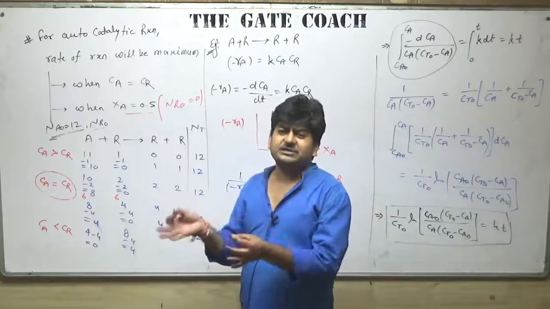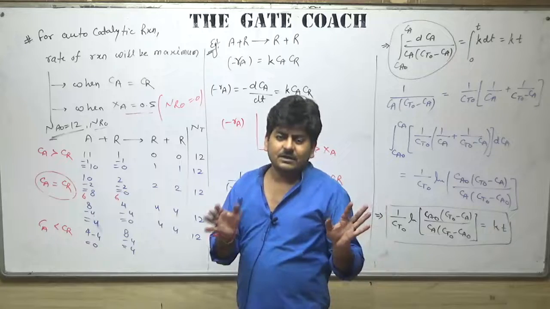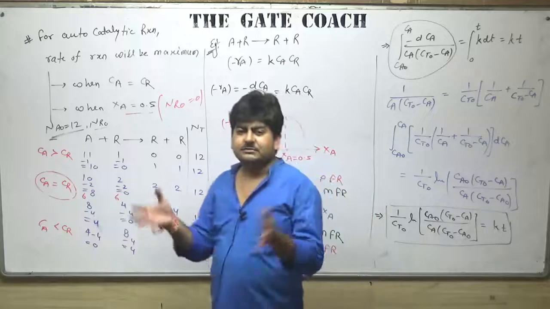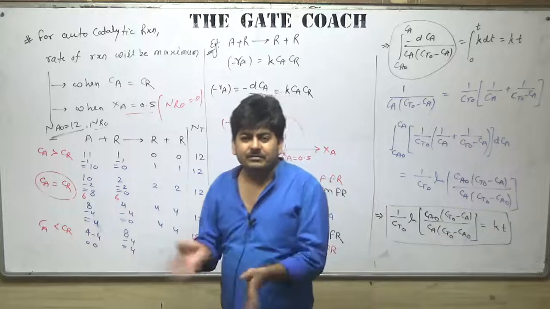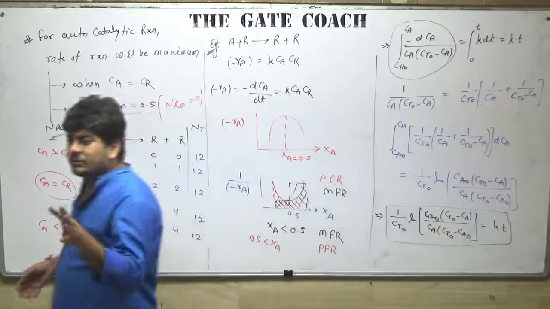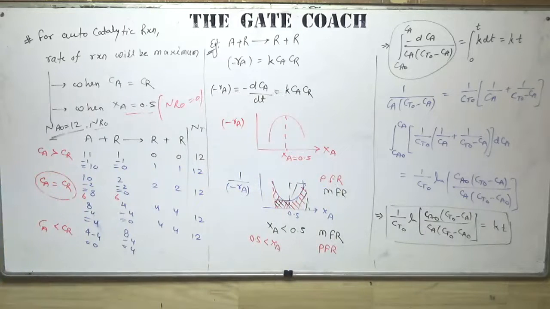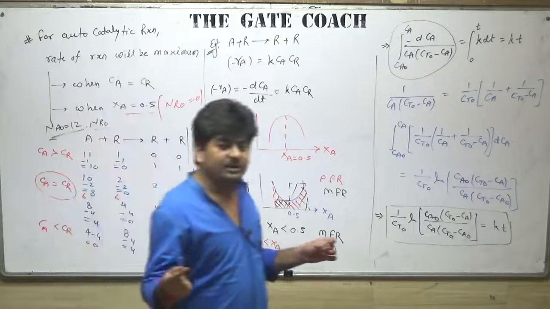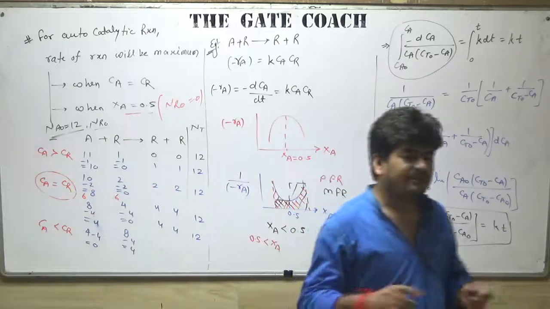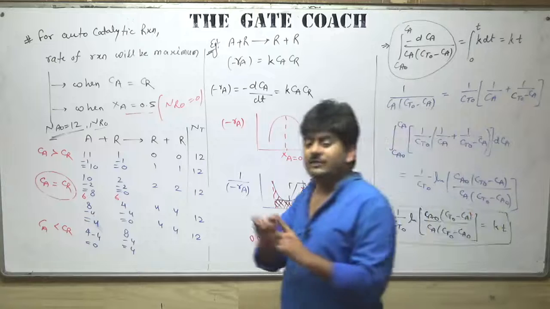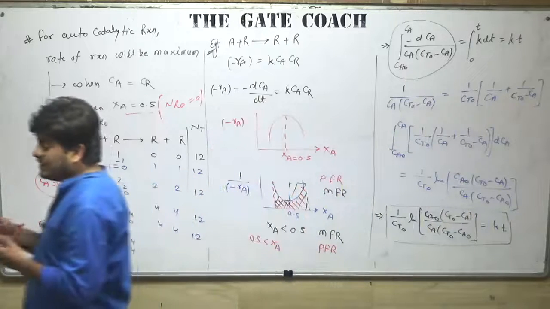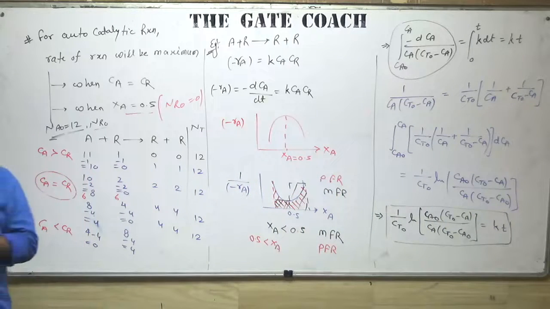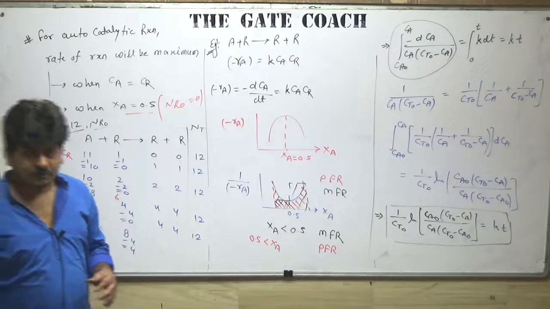Just add 1 kg curd to 1 kg milk. When 1 kg milk and 1 kg curd, the amount is the same, rate of reaction will be maximum. You will get 2 kg curd in less span of time. But if you add only 100 gram or 10 gram of curd to 1 kg milk, then the entire 1 kg milk will be able to convert into curd after some time. It will take some time for that curd formation.